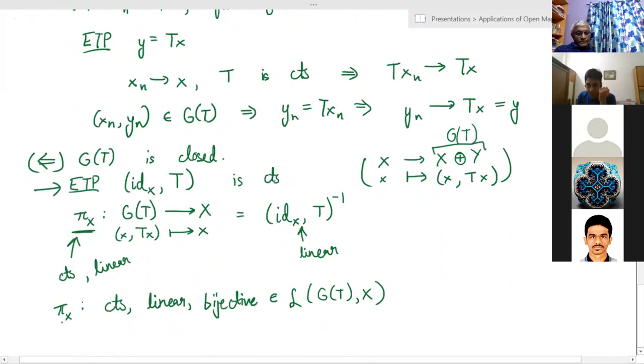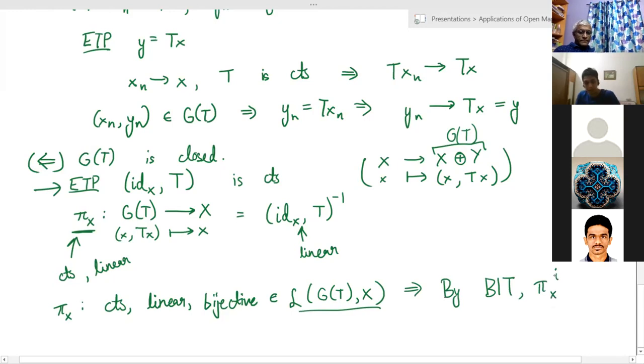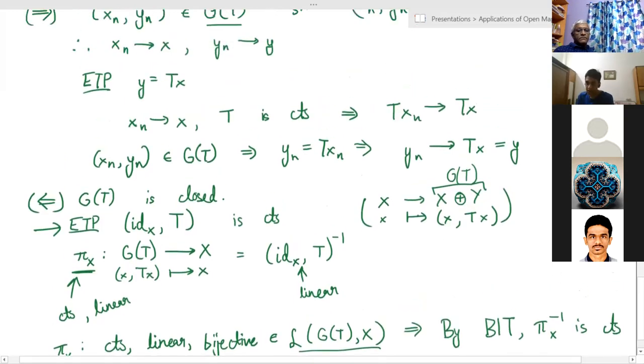So now I have a continuous linear bijective map from one Banach space to another. Therefore, by the bounded inverse theorem, which I just proved, its inverse, pi x inverse, is continuous. But pi x inverse is exactly, again, this map, which is identity on the first coordinate and T on the second coordinate. So this map is continuous, and therefore we are done, because now we can compose with the projection onto the second coordinate, and we get that T is continuous. So this proof is done. I hope this is all right.